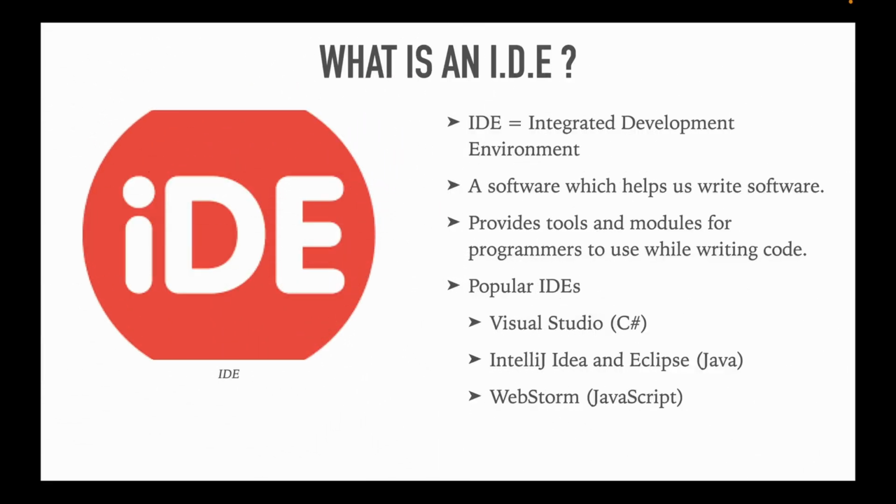So now that we understand what is Java and what is JRE, let's come to IDE. So what is an IDE? IDE stands for Integrated Development Environment. So it is a software which helps us write other software. And it provides tools and modules for programmers to use while writing code. And the popular IDEs are Visual Studio, which is for C Sharp, IntelliJ IDEA and Eclipse for Java, and WebStorm for JavaScript.